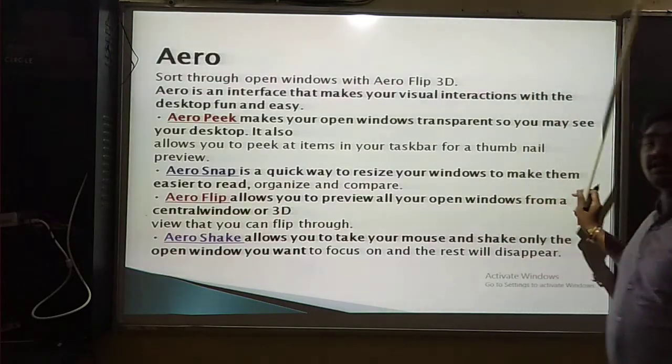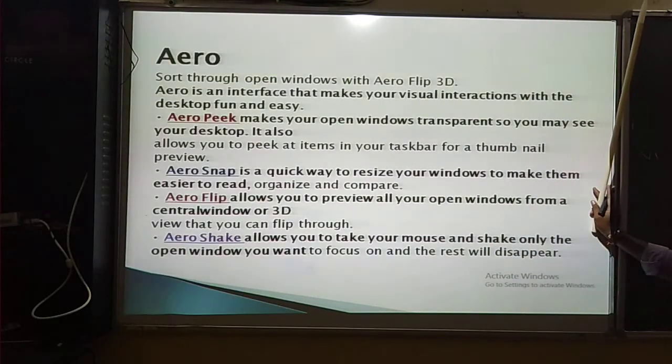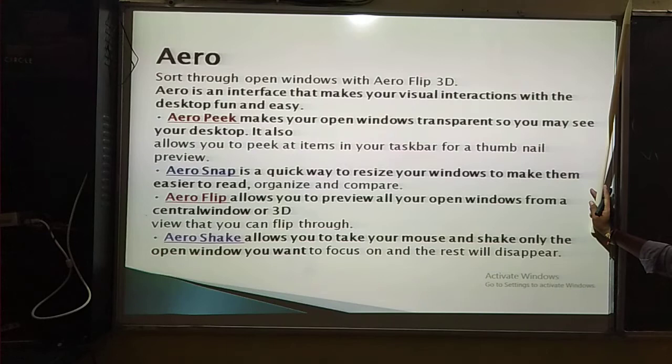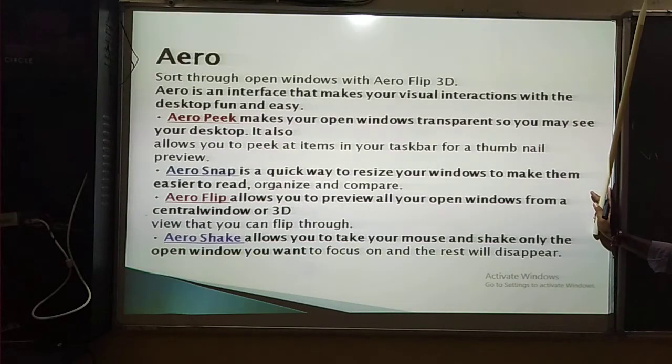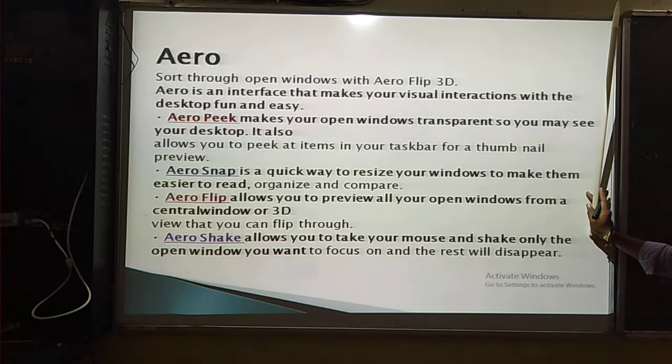The next one, Aero Snap. What is the meaning of Aero Snap? It is a quick way to resize your windows to make them easier to read, organize and compare. This is called Aero Snap.